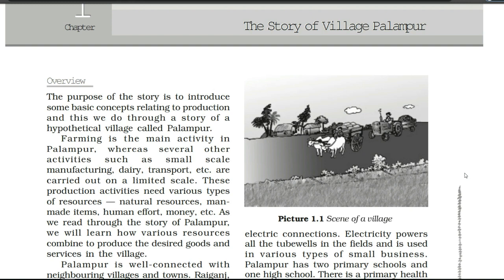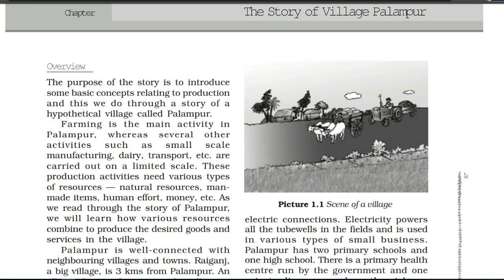This chapter is related to what? Here the line is mentioned: the purpose of the story is to introduce some basic concepts relating to production, and this we do through a story of a hypothetical village called Palampur. So here we are going to read about the main concepts relating to production of one village, that is the